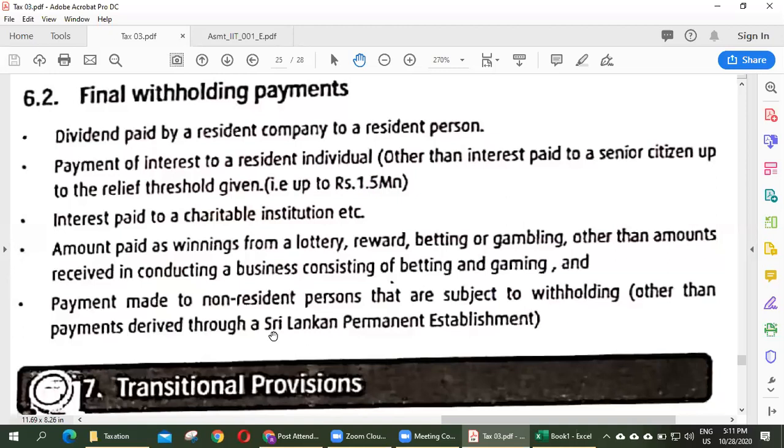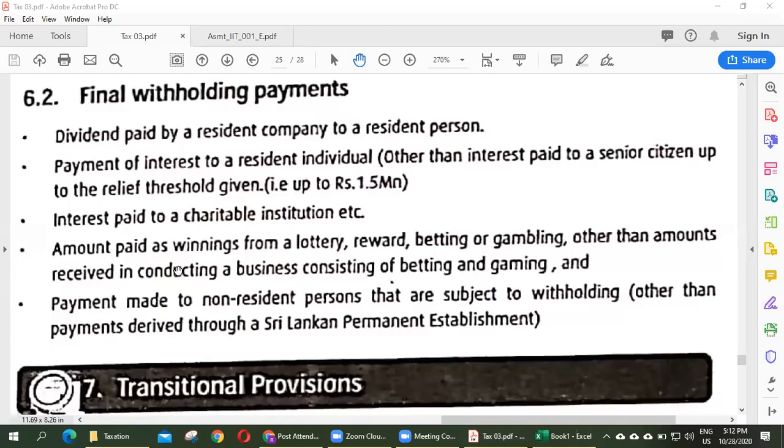So again, no need to pay tax, because the bank already deducted tax on your behalf. Interest paid to a charitable institution: if you are running a charitable institution and have invested a big amount of money in a bank that pays interest, for that interest no need to pay tax.